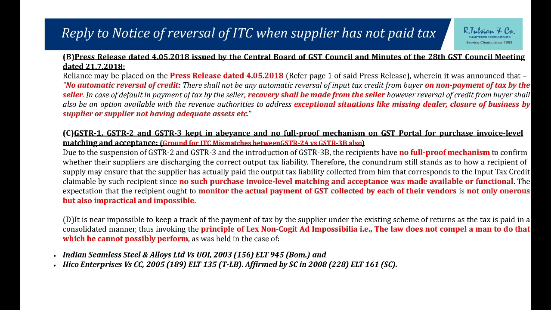Whatever the recipients have sent. So there are two opportunities of add, modify, delete that have been taken away by the department. Is that fair? That is not fair. So I am absolutely at the mercy of my supplier. If by the 11th of the next month he has not uploaded my invoice in his GSTR-1, I am gone for that month, my capital has been blocked, working capital.